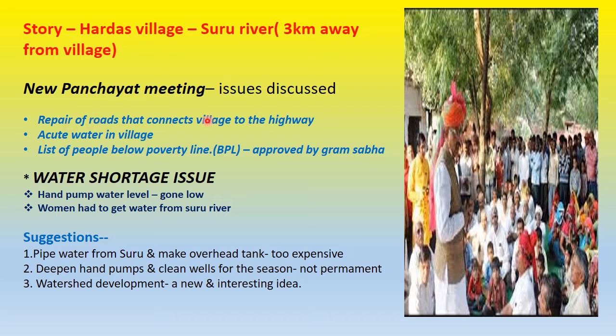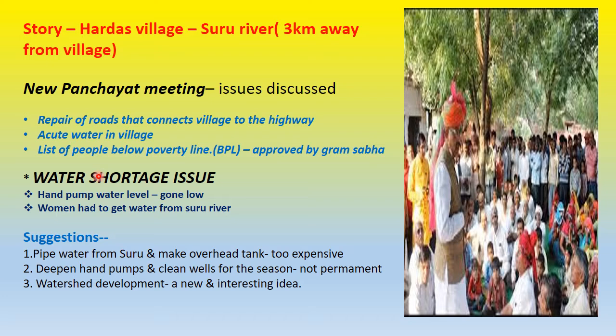So these are the issues: repair of the road that connects the village to the highway, acute water supply problem in the village, and the list of people below the poverty line, which is approved by the Gram Sabha. So here you can see how important the Gram Sabha is, that in the meeting the approval for the list was taken by the Gram Sabha.